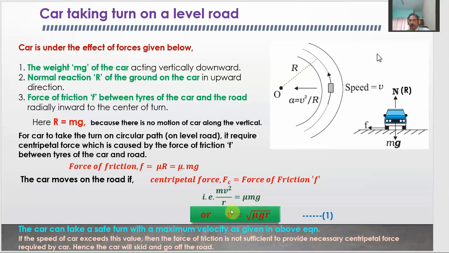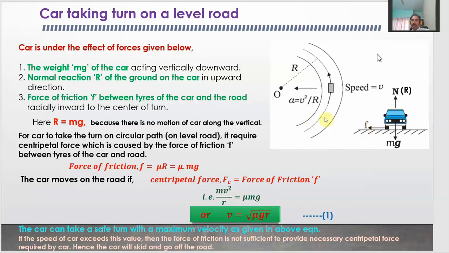This is the maximum velocity. The maximum velocity which the car should have depends upon the coefficient of friction between the tire and the road, the value of acceleration due to gravity, which is constant, and r. R is the radius of this circular track. So the lesser the value of r, the less the velocity of the car should be.